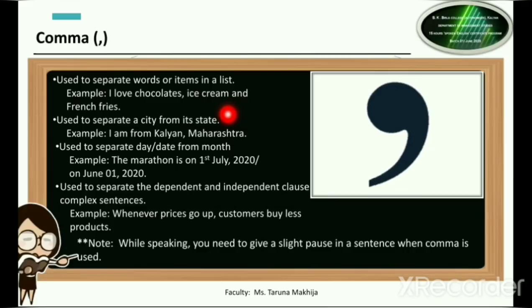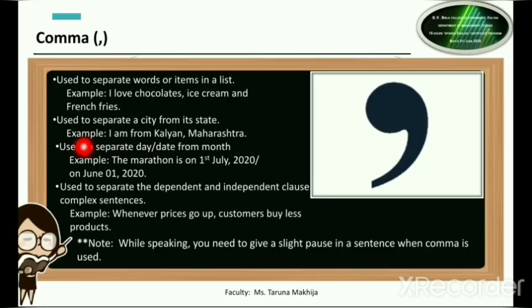So the comma is used in such a way to separate some items in a particular list. So you can also use my friends are Ram, Sham and Sita, and I love to do drawing, dancing and painting. So here whatever the list is, you have to use the comma to separate them. Now the comma is also used to separate a city from its state. So whenever you are writing the name of your city and after that you have to mention the name of your state, please make sure you put a comma after you write the city name.